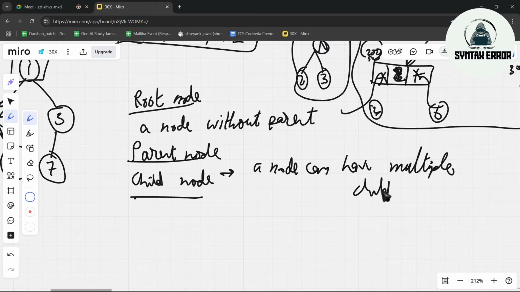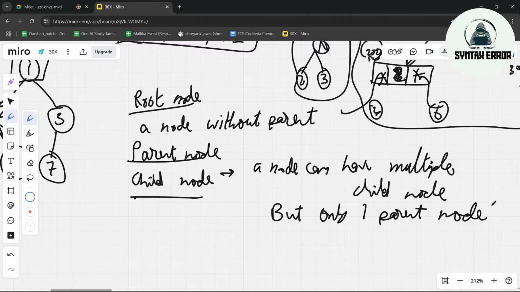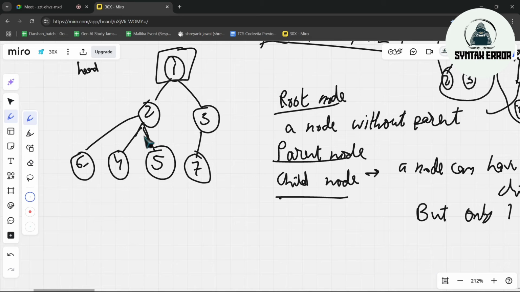multiple child nodes, but only one parent node. So you can see in this example, take any node, it can have multiple child nodes. Here 2 can have 6, 4, 5, it is having 3 child nodes. It's not compulsory that it needs to have child nodes, but if child nodes are present, a node can have multiple child nodes.